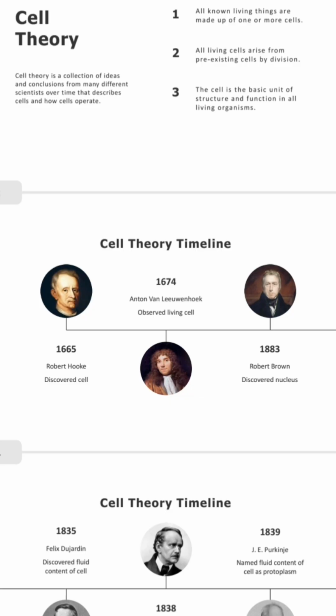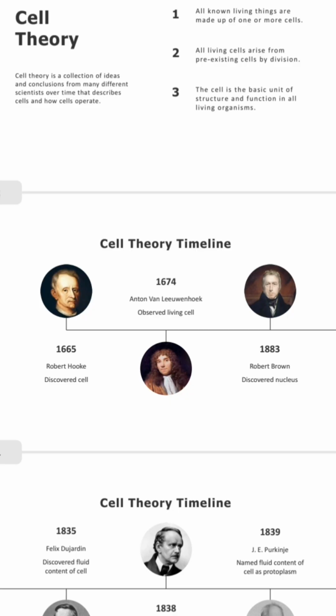Are you with me? Another person amongst us discovered that animals are made up of cells. Another one among us discovered that the cell has a nucleus. So the collection of all these conclusions is what we now put into this thing called cell theory.